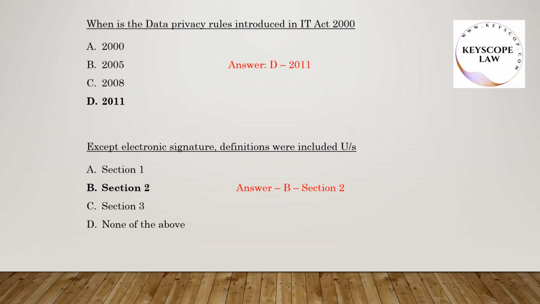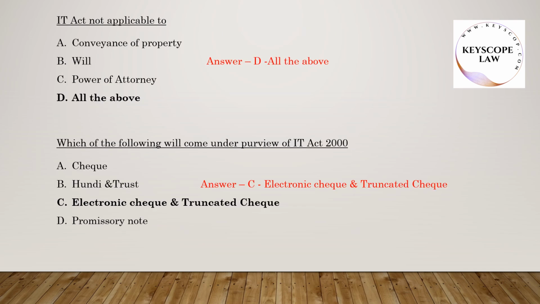When is the data privacy rules introduced in IT Act 2000? Answer is 2011. So point D is the correct answer. Except electronic signature, definitions were included under section 2 of the IT Act 2000. So answer is B here. Another important question: IT Act is not applicable to conveyance of property, will, power of attorney. So all the above will not attract IT Act. So answer is D here.